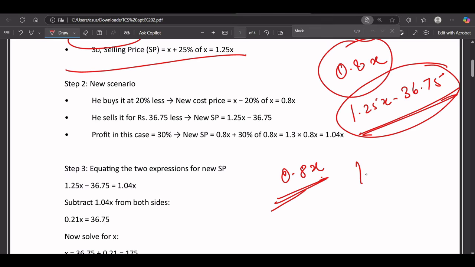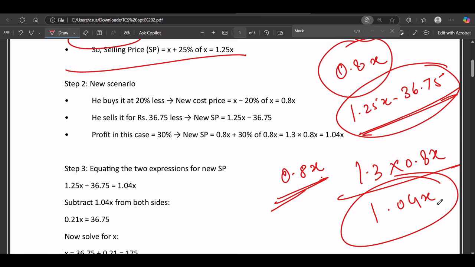It should be 1.3 multiplied by 0.8x, which gives 1.04x. So at this price he gained the 30% profit which we just discussed.